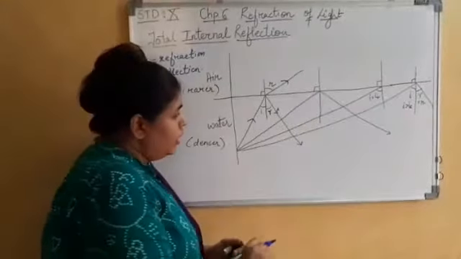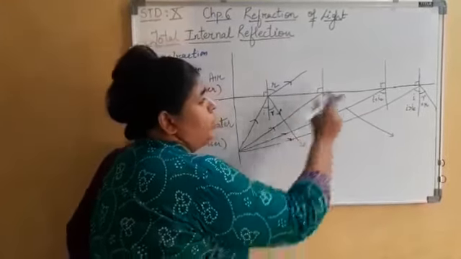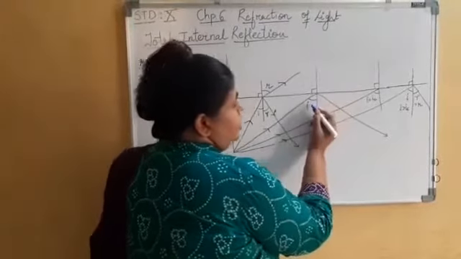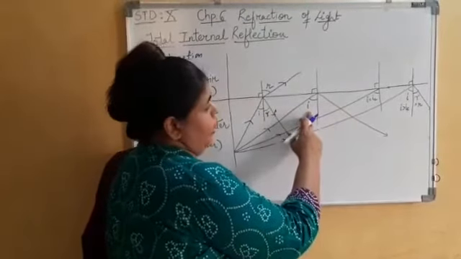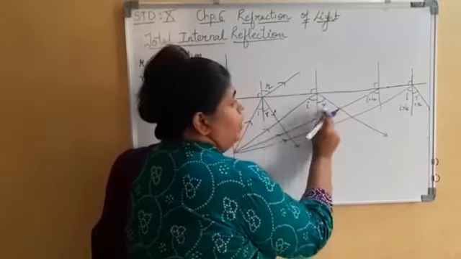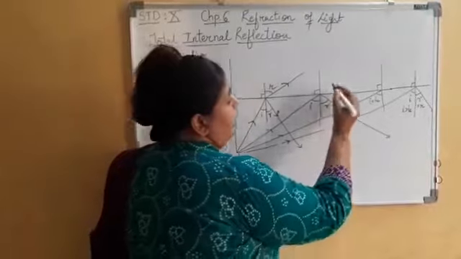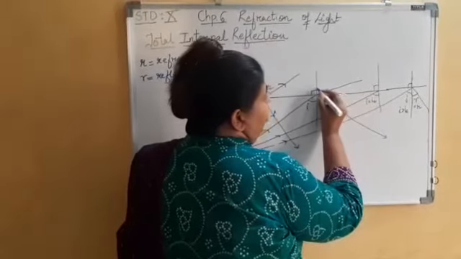Now over here the ray is striking the surface at different angles. Again this is nothing but i. If you compare, this i is small as compared to this i. This is my r, and i is equal to r as per the laws of reflection. Over here it will bend again away from the normal.